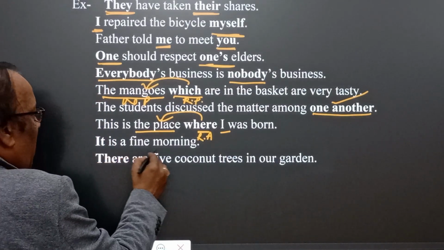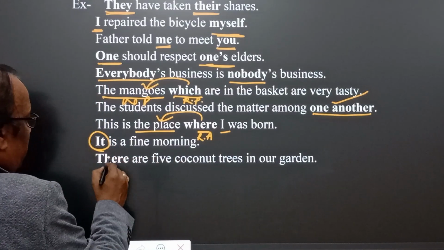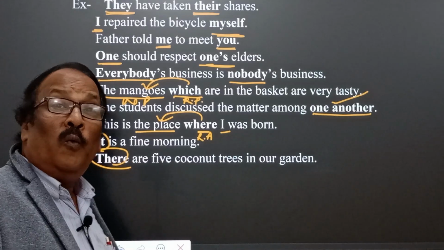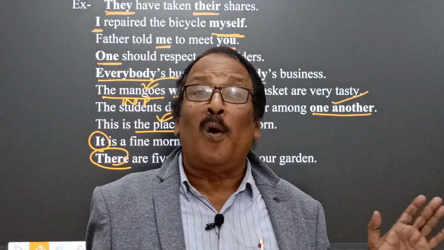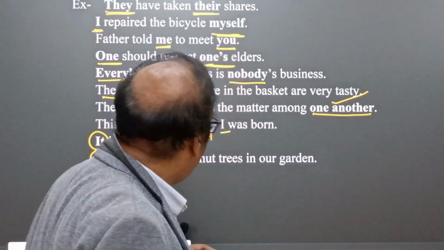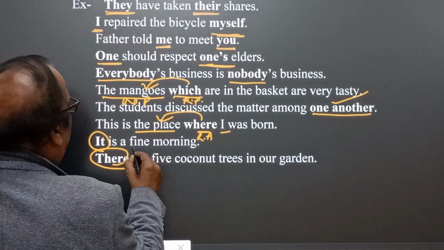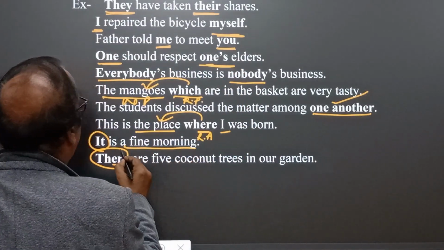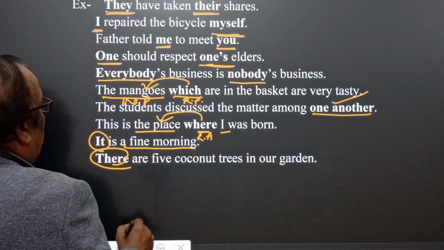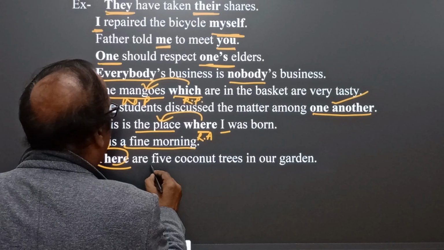It is a fine morning. Listen, it, and here, there, are what we call dummy subjects, unreal subjects. It is a fine morning: a fine morning is the real subject, for which it is necessary to be used. There are five coconut trees.